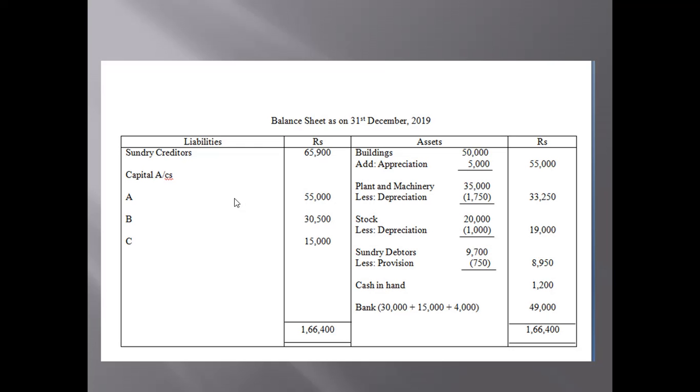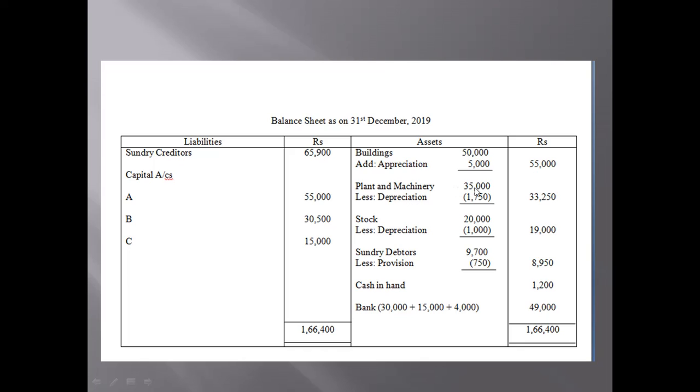So this balance sheet is the last one. We will refer to the format of the given balance sheet only. Buildings are 50,000, and there is an appreciation of the building by 5,000, so the new amount will be 55,000.